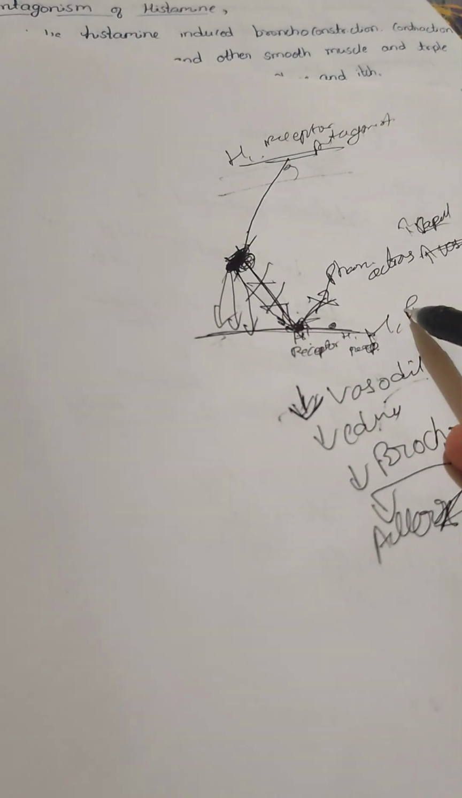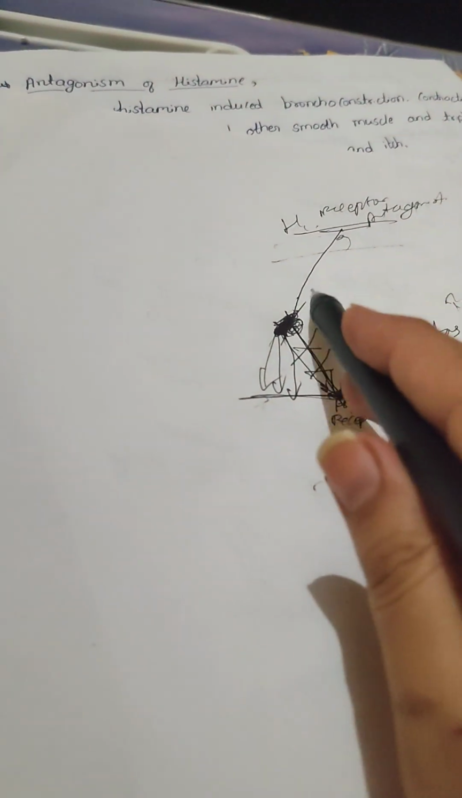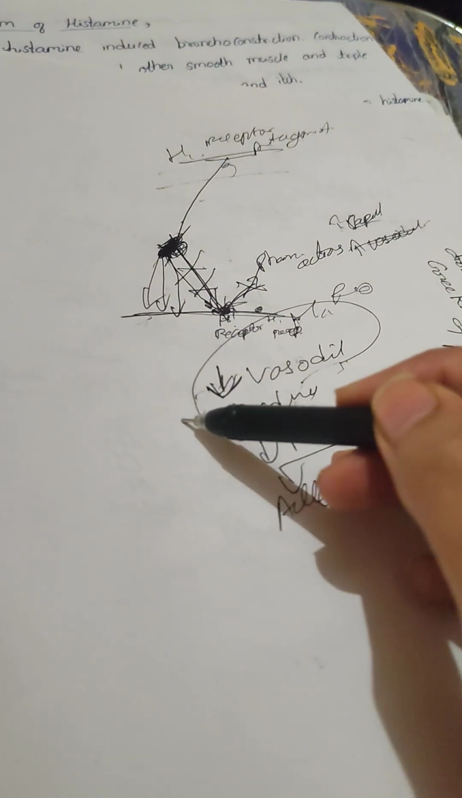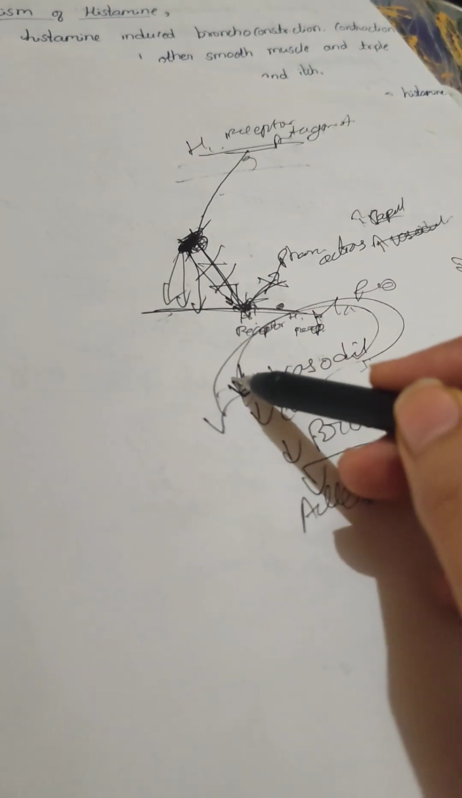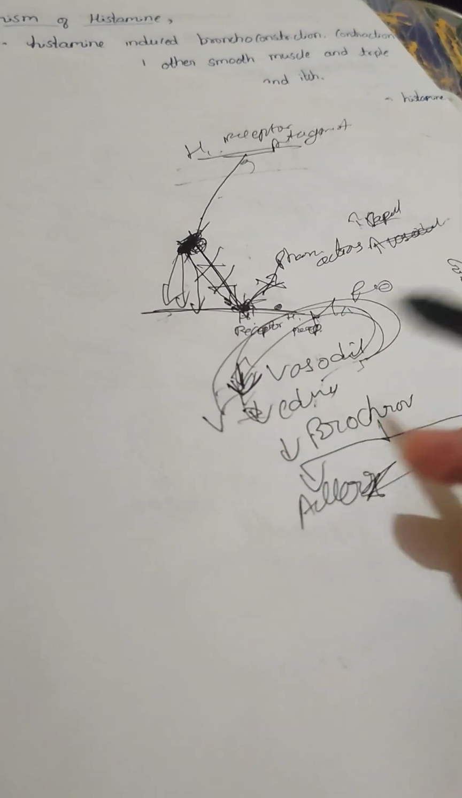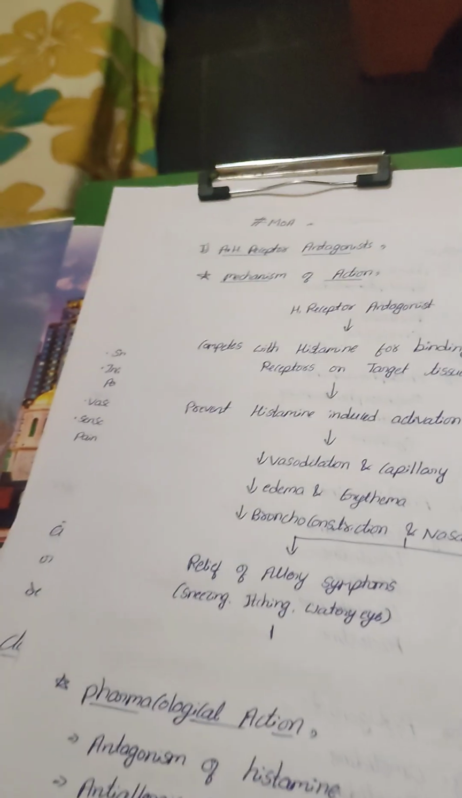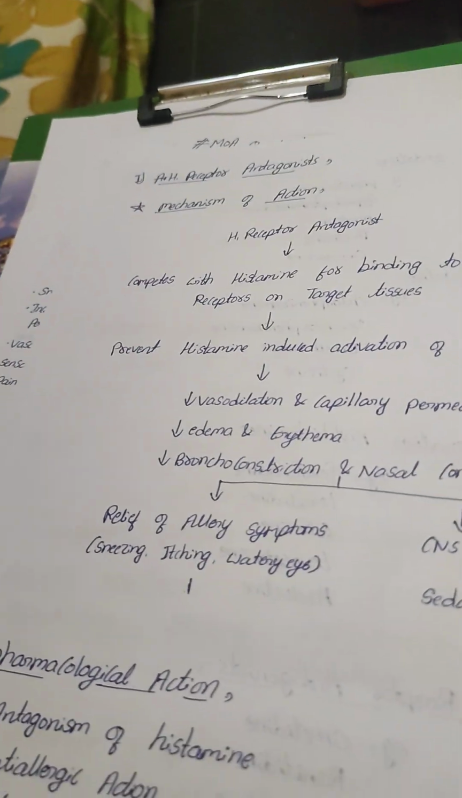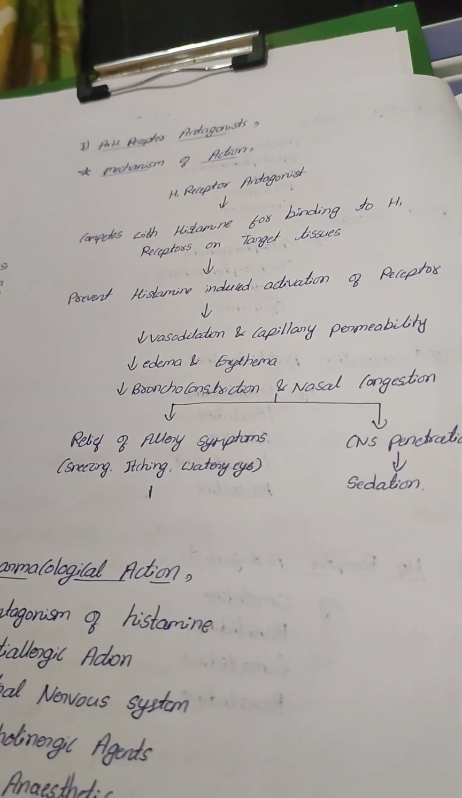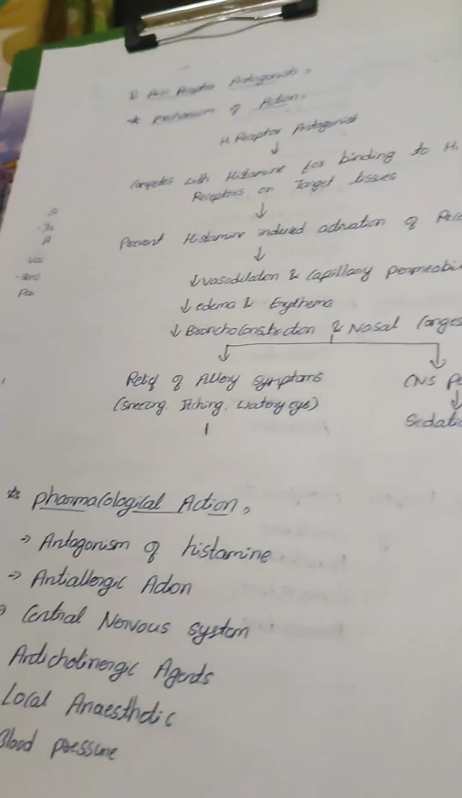So what are the actions of the H1 receptors? The H1 receptor antagonist reverses those actions, which means it causes a decrease in all these actions. This is the mechanism of action: relief in allergy, and CNS penetration.